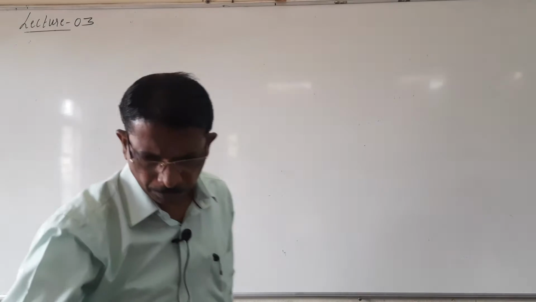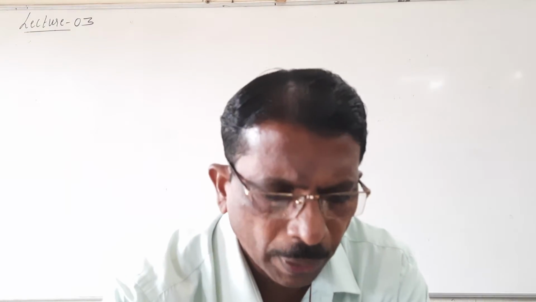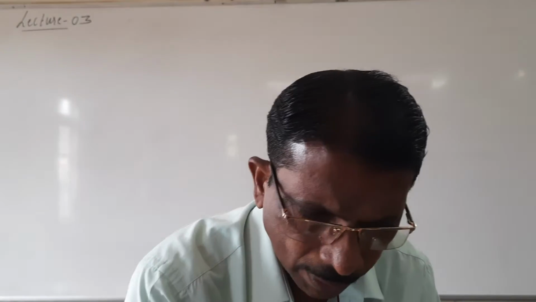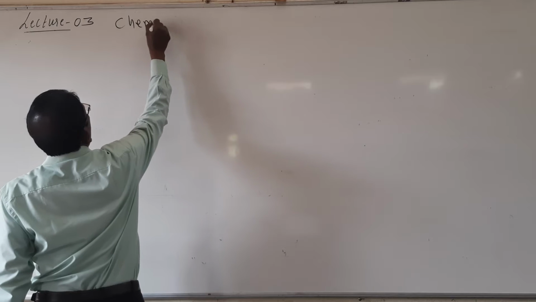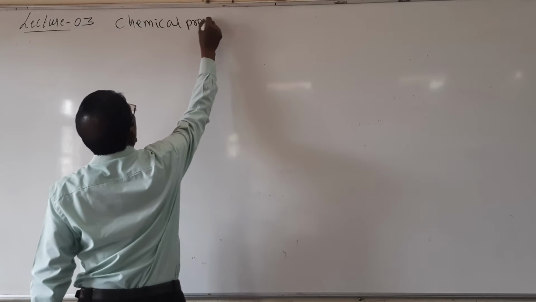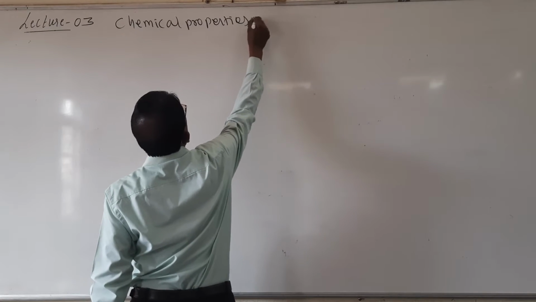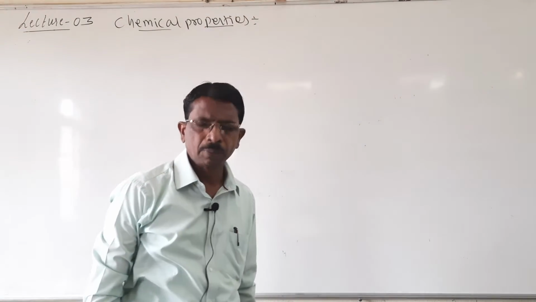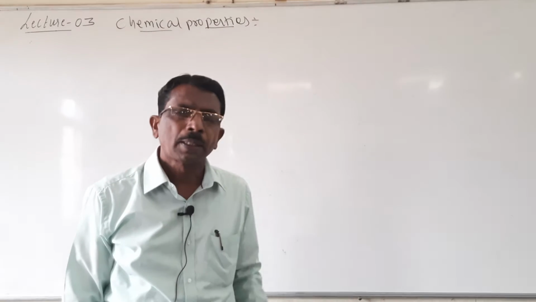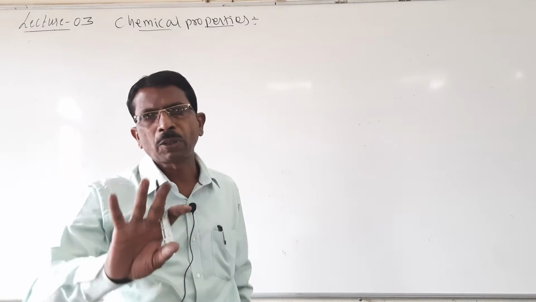Look here students, now we will go for chemical properties. What are chemical properties? The chemical properties of haloalkanes are mainly classified into 4 types.